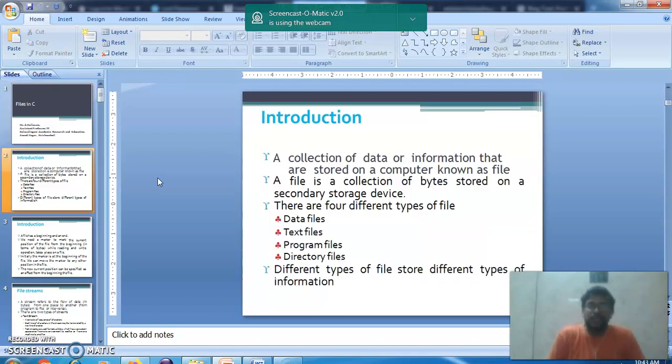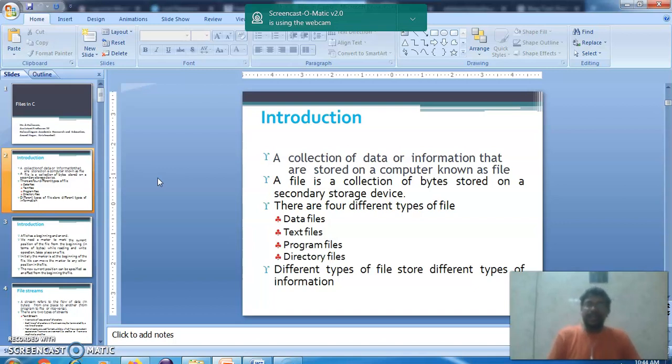So what is actually a file? A collection of data or information that is stored on a computer is known as a file. We already discussed that. Your file may contain a huge amount of data or information, whether it is numbers, characters or symbols. You can read that data and store it in a separate variable. A file is a collection of bytes stored on secondary storage devices. Whatever input or output we create should be stored on a secondary device, like a hard disk.